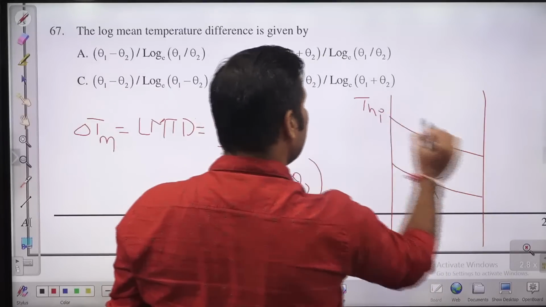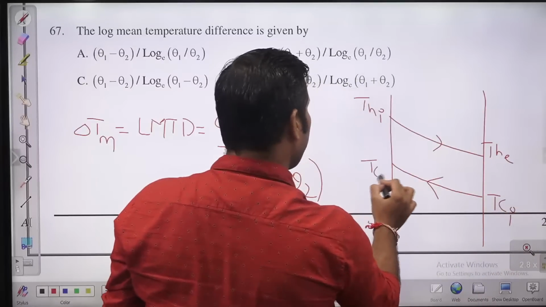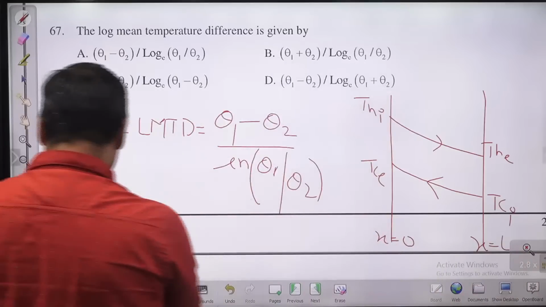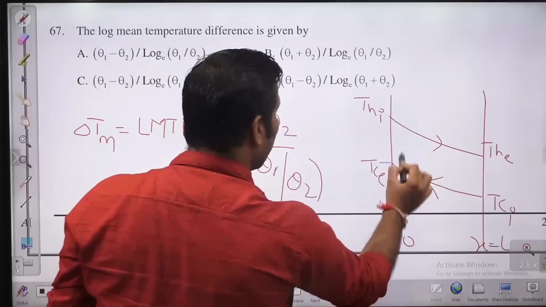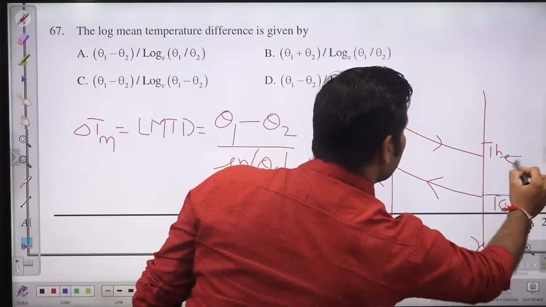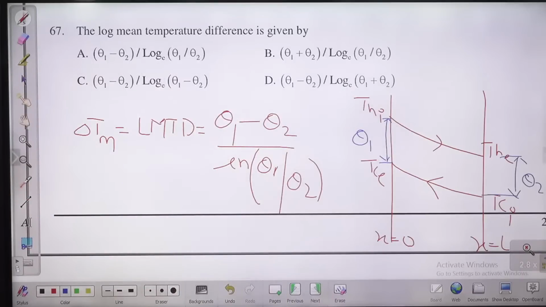So this is THI, this is THE, this is TCI, this is TCE. This is x equal to 0, this is x equal to L. Theta 1 is the temperature difference between hot and cold at x equal to 0. Theta 2 is the temperature difference between hot and cold at x equal to L. And this theta 1 minus theta 2 divided by ln of theta 1 by theta 2 is known as the logarithmic mean temperature difference.